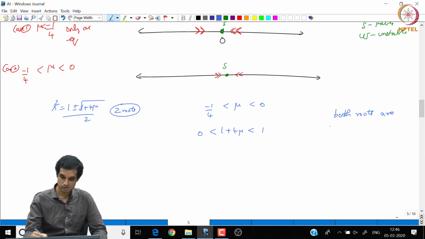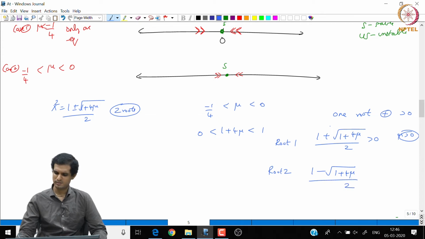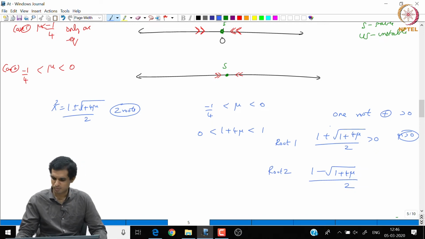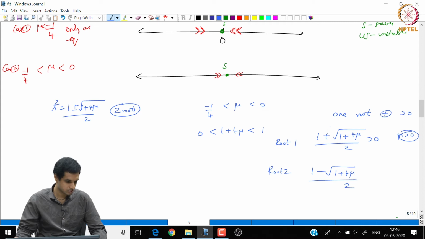If you compare both the roots, one root, the plus one, is positive, because (1 + √(1 + 4μ))/2 is positive. And if you see the other root, so this is root 1, and if you look at root 2, which is (1 − √(1 + 4μ))/2, what happens to this root?